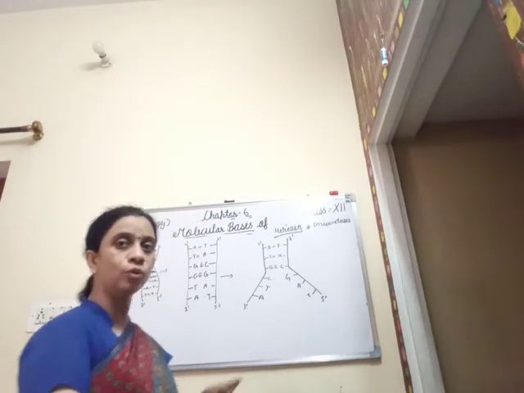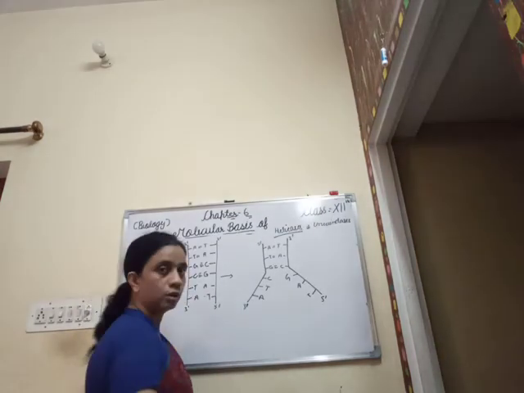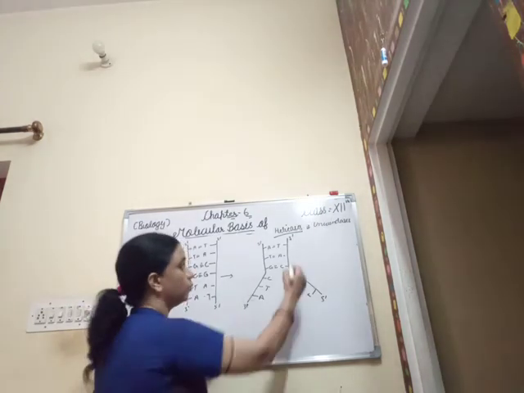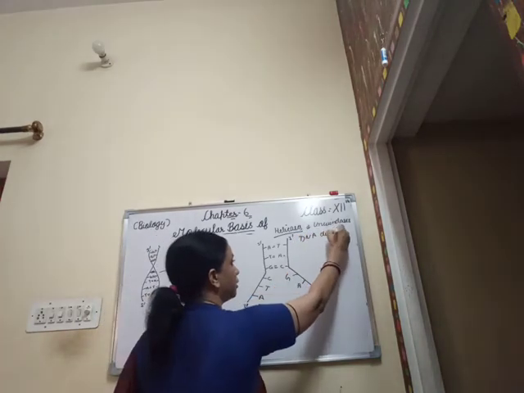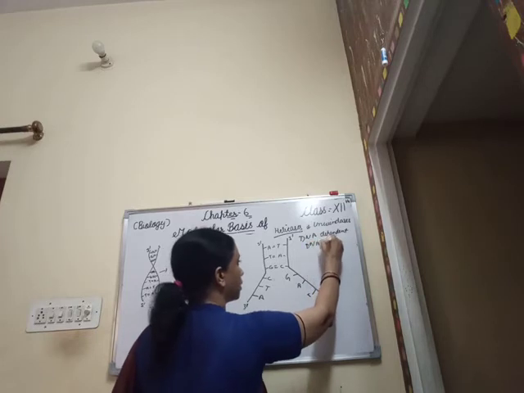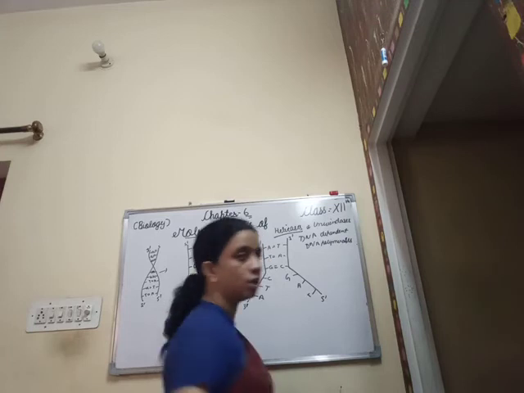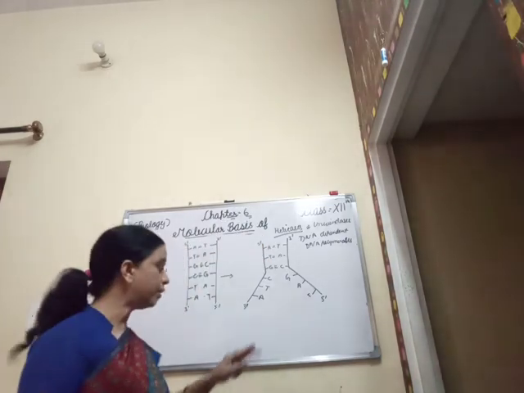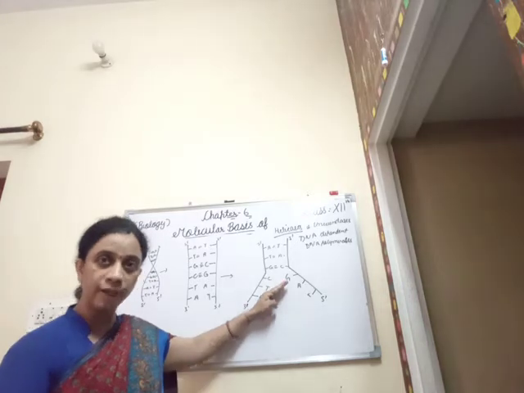Now one more enzyme, which is known as DNA dependent DNA polymerase, initiates the polymerization of the nucleotides on this DNA template strand.